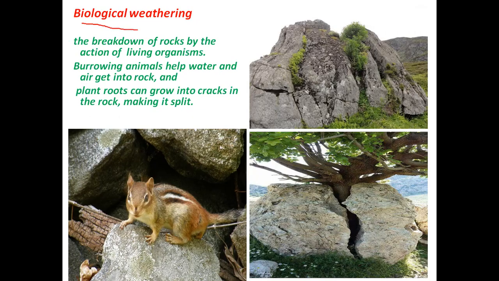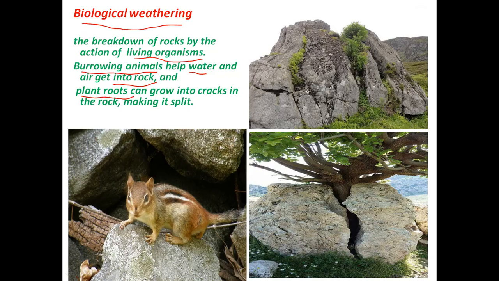Biological weathering is the breakdown of rocks by the action of living organisms. Burrowing animals make burrows that help water and air to get into the rock, and then weathering starts slowly and gradually.